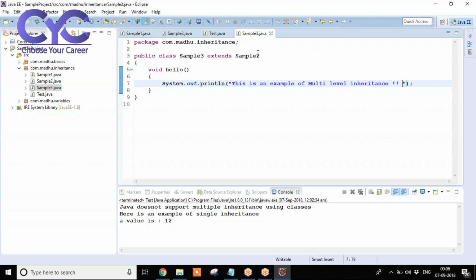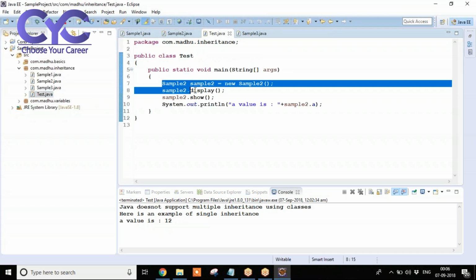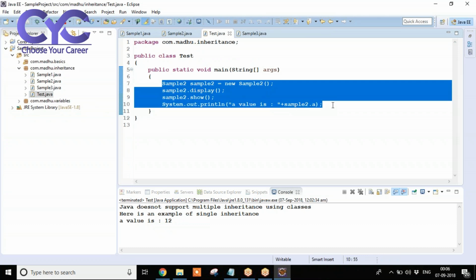Whenever we are extending sample 3, extend sample 2 means the data of sample 1 and sample 2 we are getting into sample 3. Why? Because already sample 2 class contains sample 1 data, right? So everything we are getting into the sample 3 class. See here in this test class, present I'm going to keep this code in comments. If you want to keep the code in comments, just select the code, control shift backslash. It will be in comments.